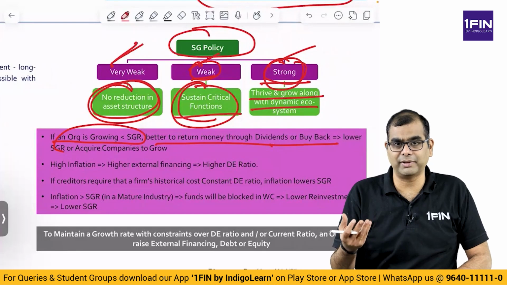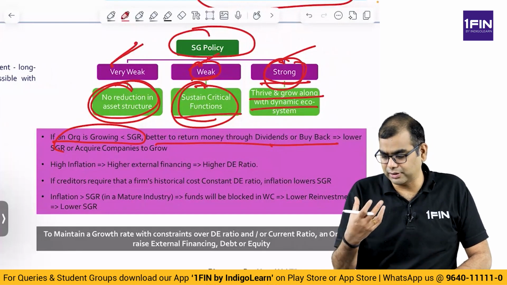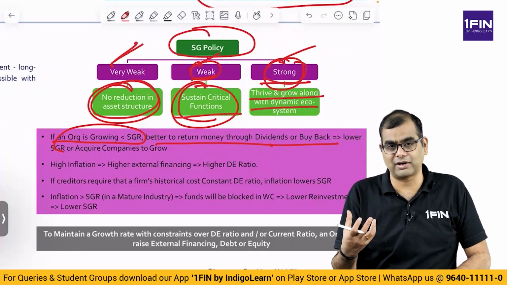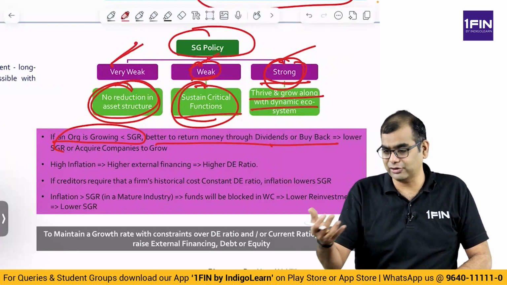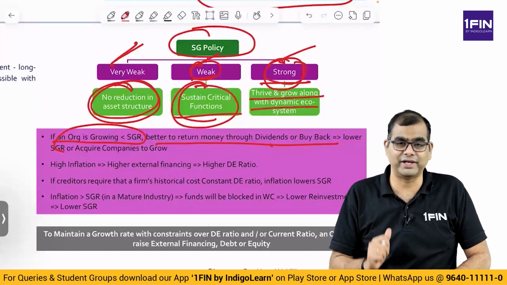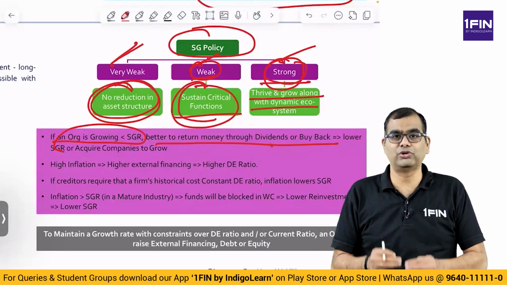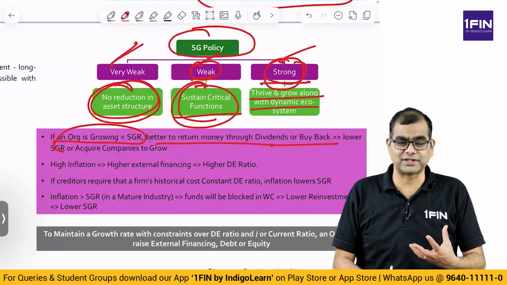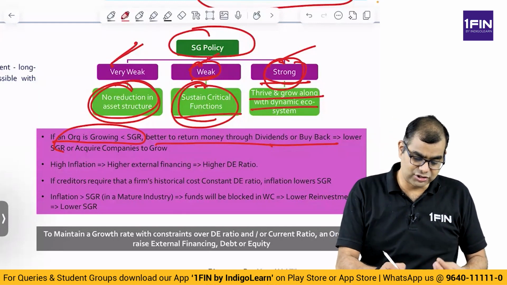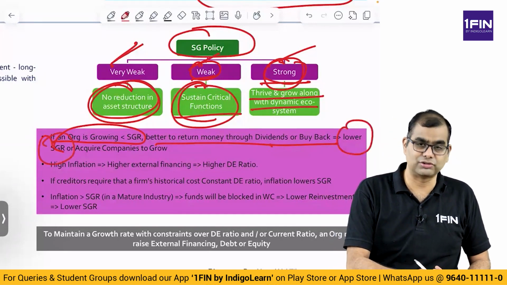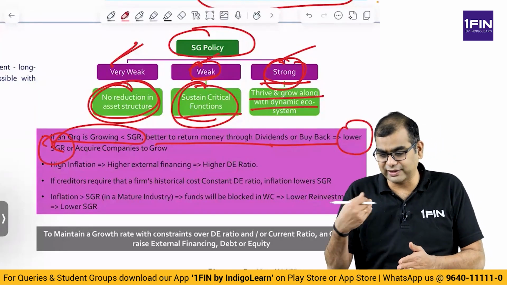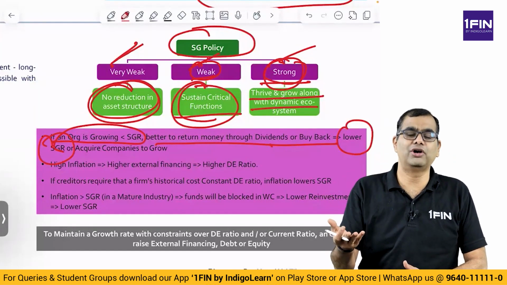Because when you return the money, your total equity based net worth will come down, or when you do a buyback, you will buy back the share, so equity value anyway will come down. When you return such kind of money, you have very little to reinvest, right? You have very little to invest. So, when that happens, the SGR will also come down. So, SGR is what? Linkage of retention rate into your ROE.